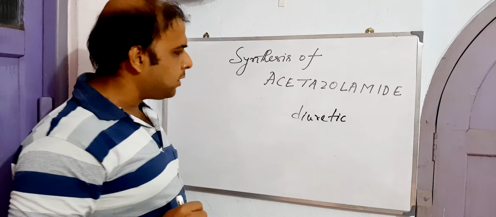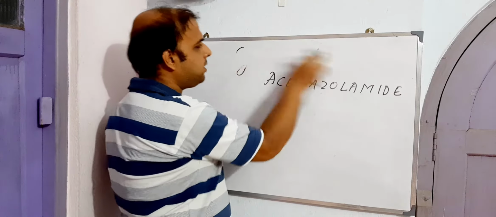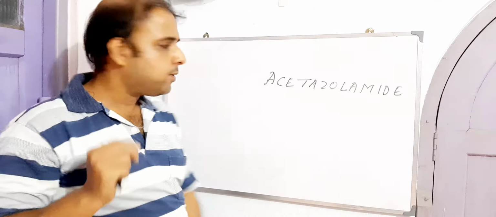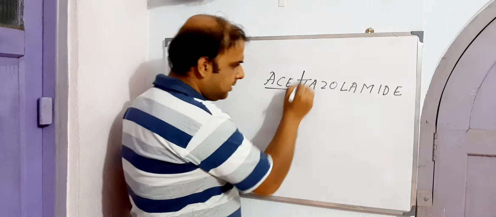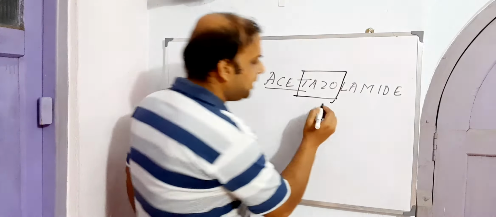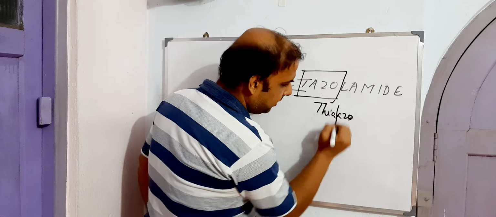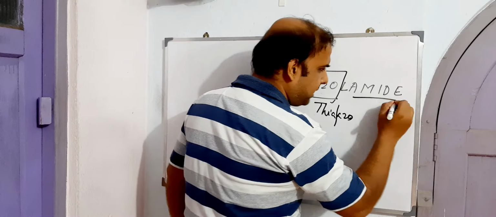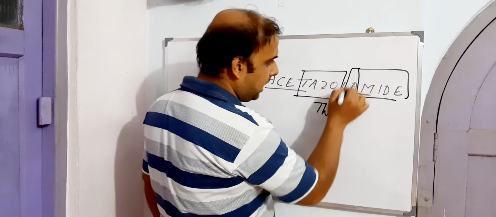Now the synthesis of acetazolamide. Before getting into the synthesis, let us deal with the structure. Let us spend a few moments on the structure of acetazolamide. Acetazolamide: aceta means acetyl, then T-azo. If we refine this T-azo, it means thia plus azo. Thiazo means thia, and zolamide, the mide means amide, A-M-I-D-E, right?